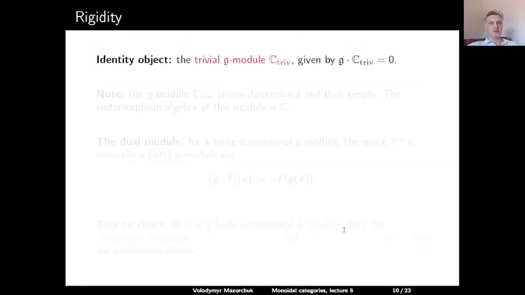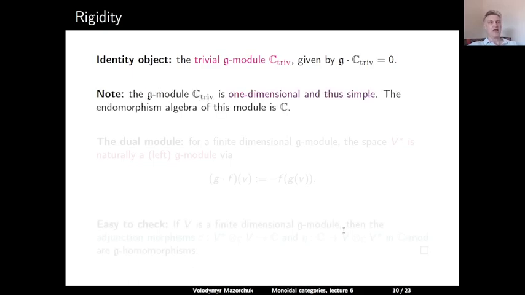So this defines on the category of all G-modules a natural monoidal structure. The identity object is the trivial G-module, so it's a one-dimensional G-module on which G acts trivially. So any element of G acts as 0. So this module is one-dimensional. In particular, it is simple, and its endomorphism algebra is clearly isomorphic to the algebra of complex numbers.